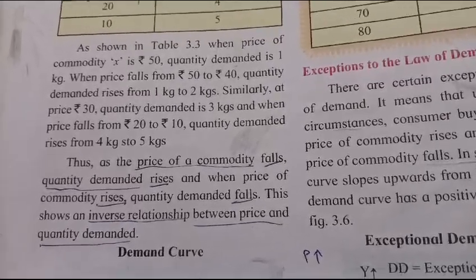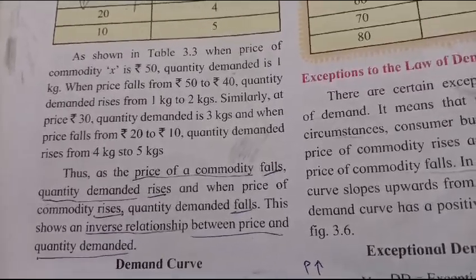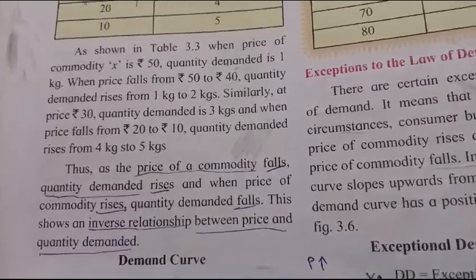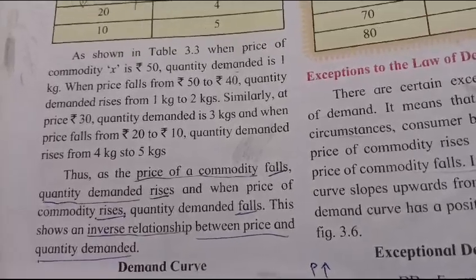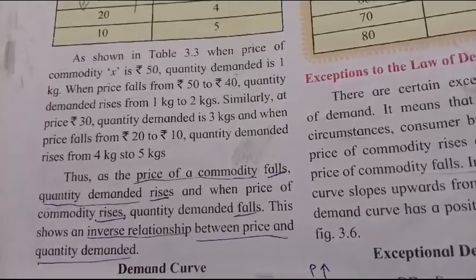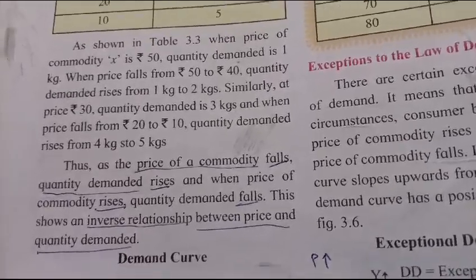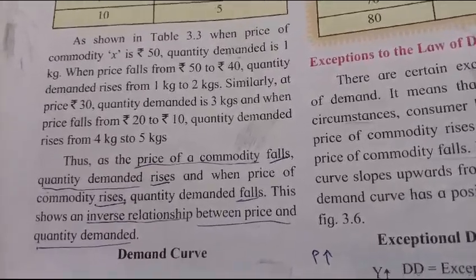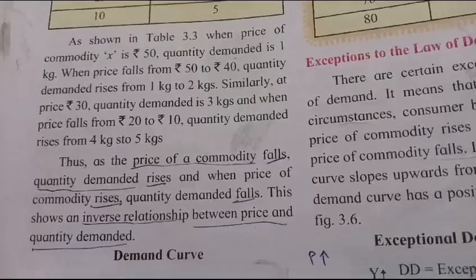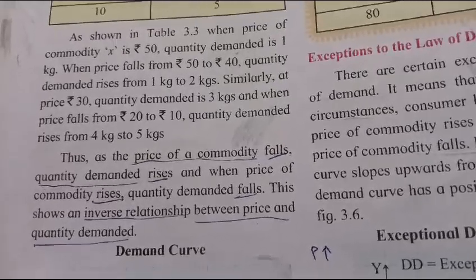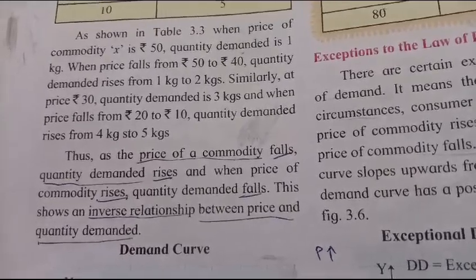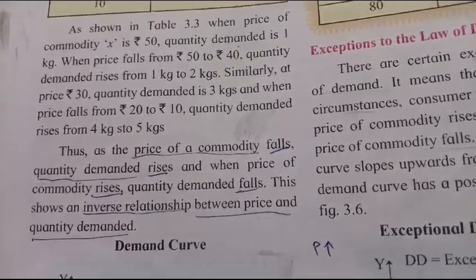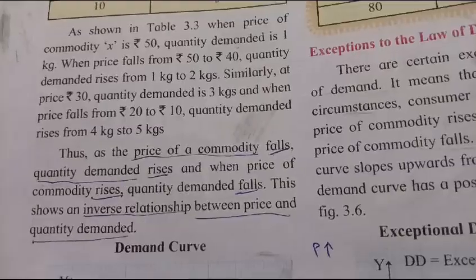Similarly, at price rupees 30, quantity demanded is 3 kgs, and when price falls from rupees 20 to rupees 10, quantity demanded rises from 4 kgs to 5 kgs. Thus, as the price of a commodity falls, quantity demanded rises, and when price of commodity rises, quantity demanded falls. This shows an inverse relationship between price and quantity demanded.